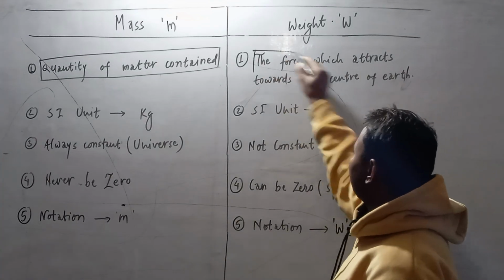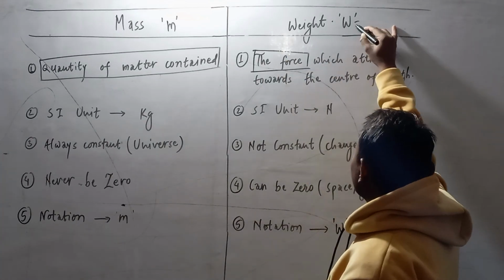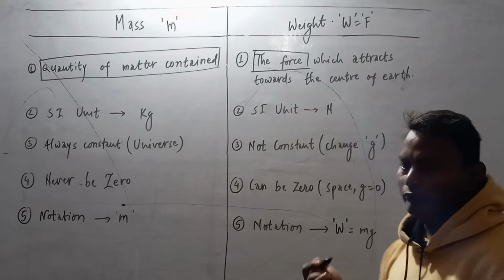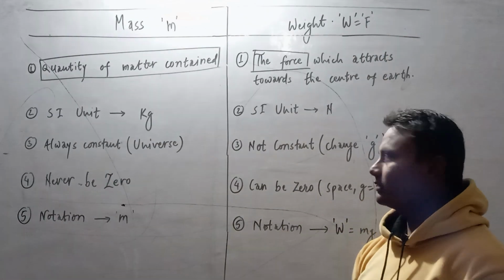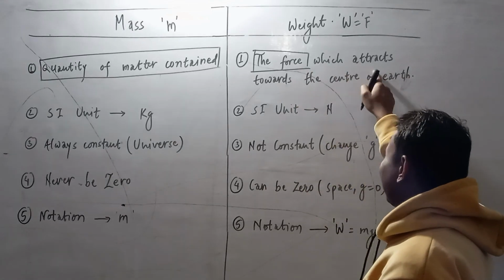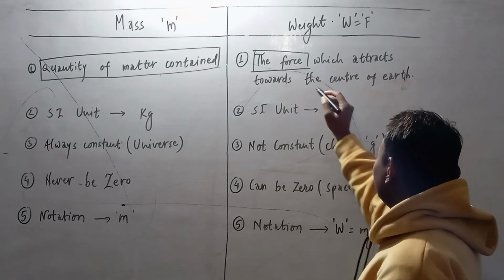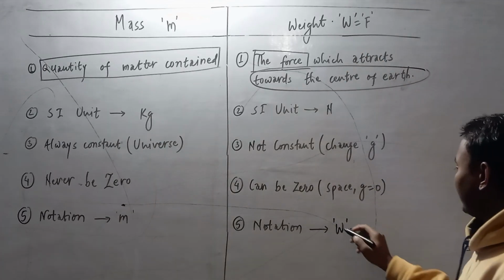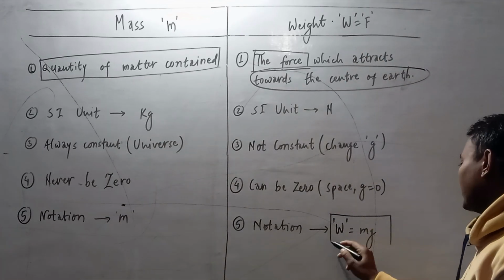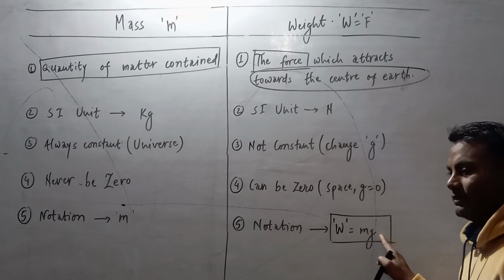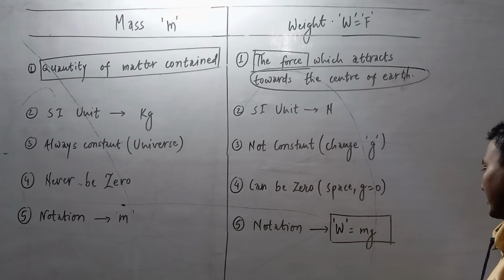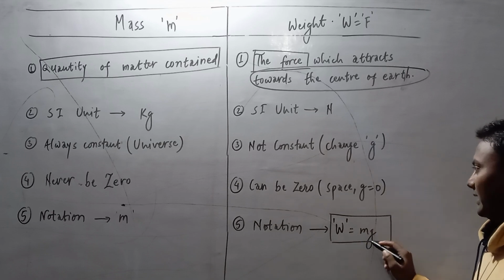This is just a force. You can say weight is also denoted by F. So weight and force both are the same thing. The force which attracts towards the center of earth is called weight. As we know, weight can be calculated with the help of the formula W equal to mg. It means if we have mass already known and g already known, then we can calculate the value of weight with the formula W equal to mg.